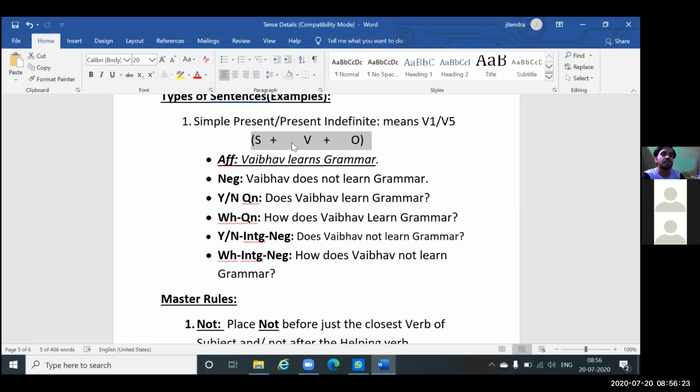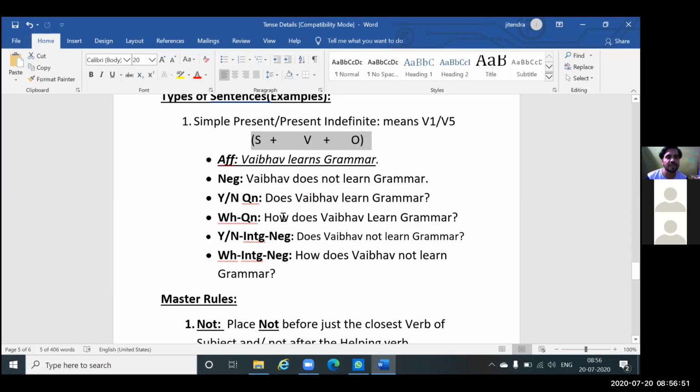Now, how to make negative? Simply place not before the main verb. Yes, no question: simply place the helping verb in front of the affirmative sentence. WH question: simply place the appropriate WH word in front of the yes, no question. This is how you make sentences. That's it.